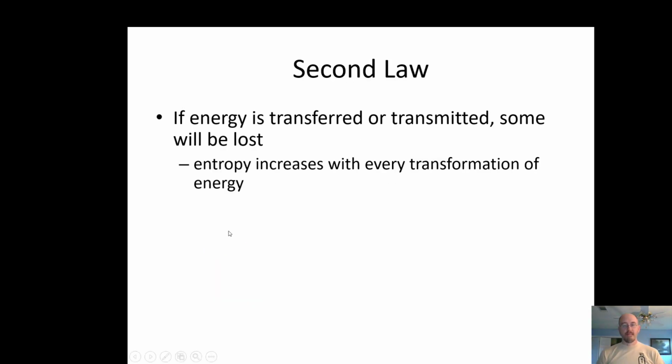Second law of thermodynamics. If energy is transferred or transmitted, so if you go from gas to moving your car, some of it is lost. Okay, some of it will be lost, usually as heat. What do I mean by lost?